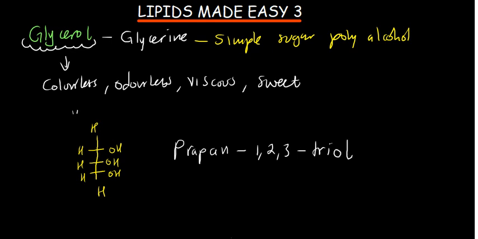So that is the IUPAC name: propane-1,2,3-triol. That is just the IUPAC name. Maybe for example they get to bring that. Just know that propane-1,2,3-triol is glycerol.